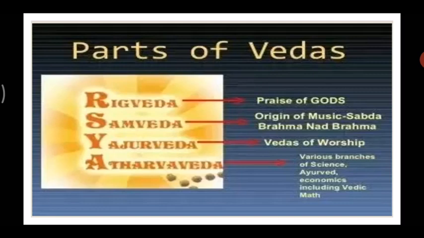And the next is Atharva Veda. Now in this Veda, there are various branches. There are different branches of science, Ayurveda, economics, and day-to-day life. There is also Vedic maths. So in this last Veda, that is Atharva Veda, there are many branches. Each verse, each line of the Veda, is known as Richa. Richa is a Sanskrit word again.